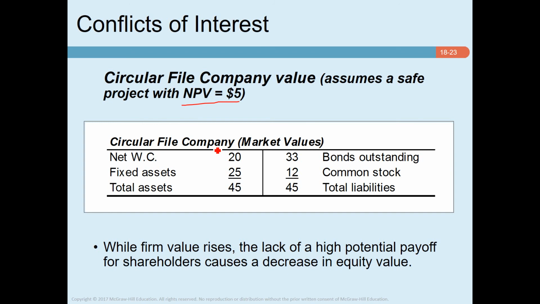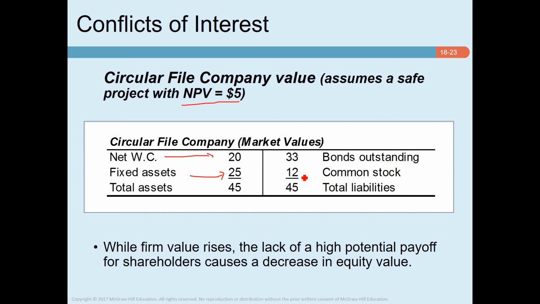Okay, now if the firm takes this positive $5 NPV project, you can see that net working capital remains the same. That was previously $20. Fixed asset value increases. Bonds outstanding, which previously was $25, now increase to $33. And the common stock, previously $5, now increases to $12.